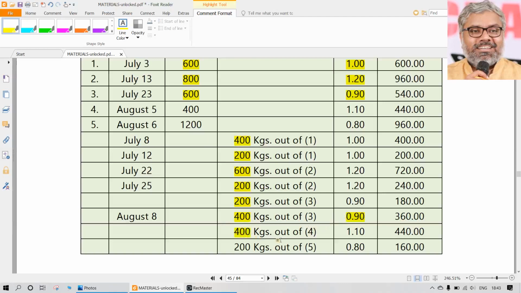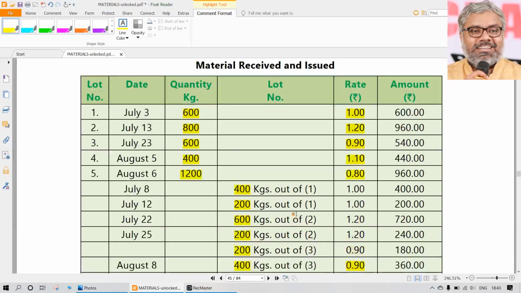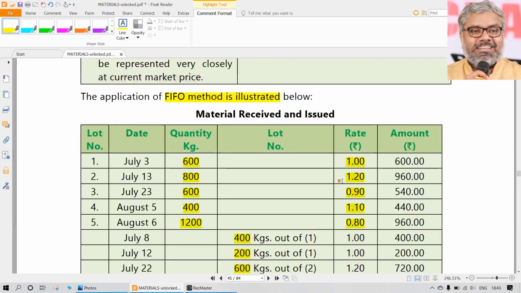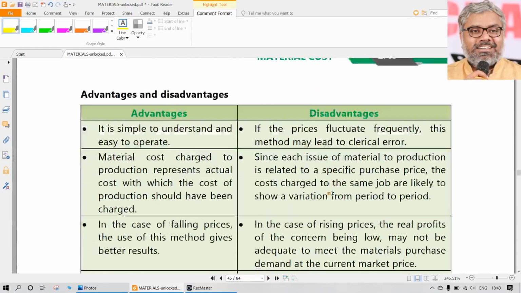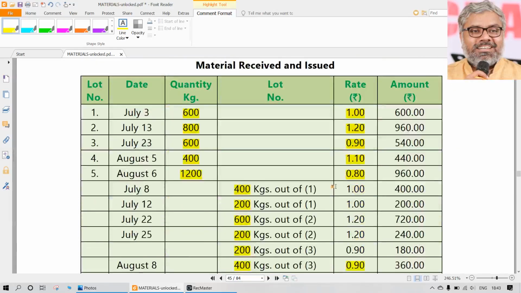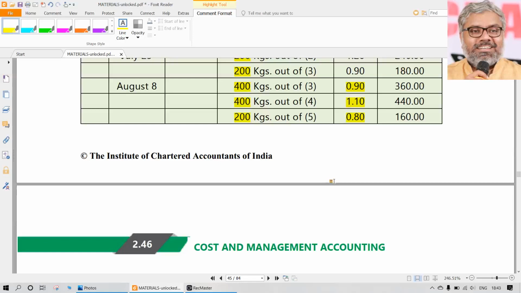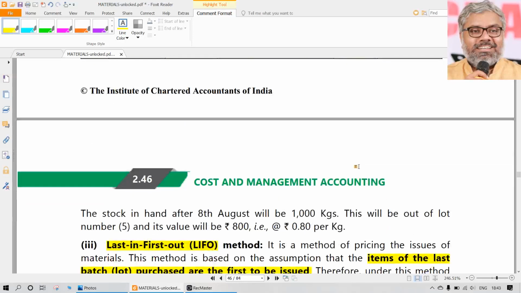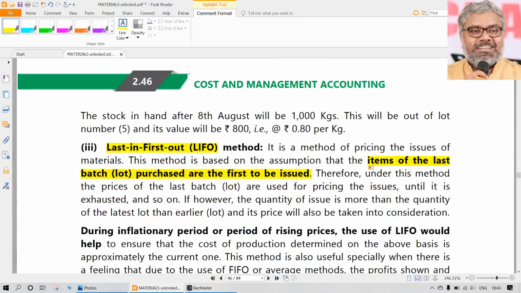In the same way, a further 400 kgs are issued on the same August 8th. They can be valued at 1.1. And a further 200 are issued out of the same August purchase. They can be valued at 0.8. So first in, first out is what this method is about. Whatever the oldest purchases are, that is the price at which the materials are supposed to be issued or valued.